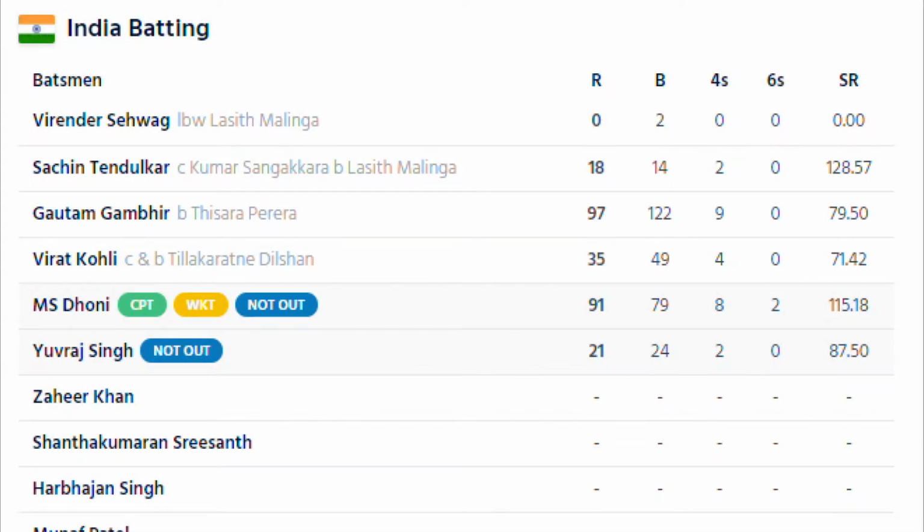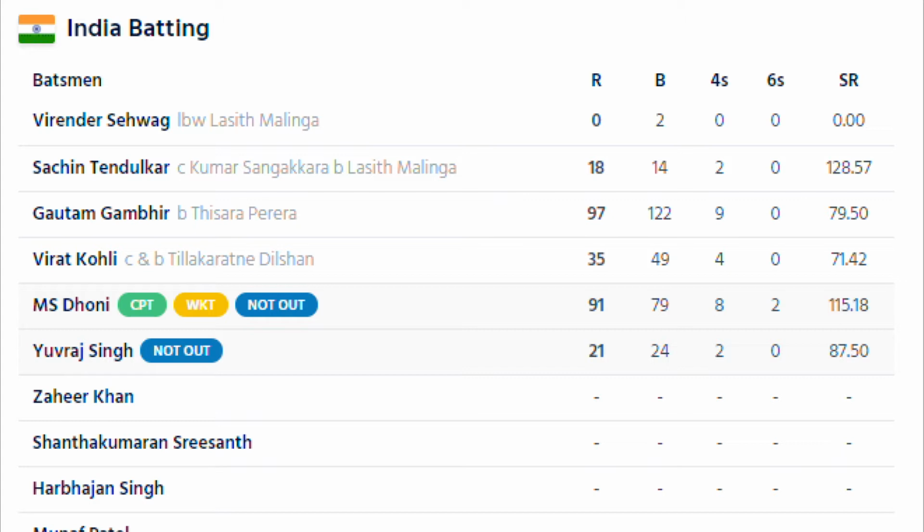Virender Sehwag scored 0 runs. Sachin Tendulkar scored 18 runs. Gautam Gambhir scored a marvelous 97 runs. Virat Kohli scored 35 runs. MS Dhoni scored 91 and also hit the winning shot. And Yuvraj also scored 21. Just take the mean of their scores.